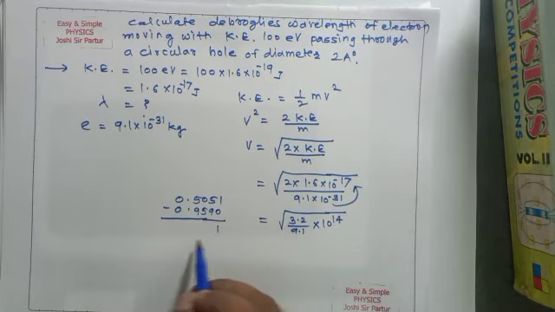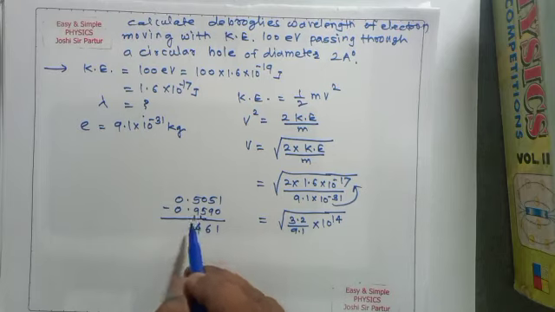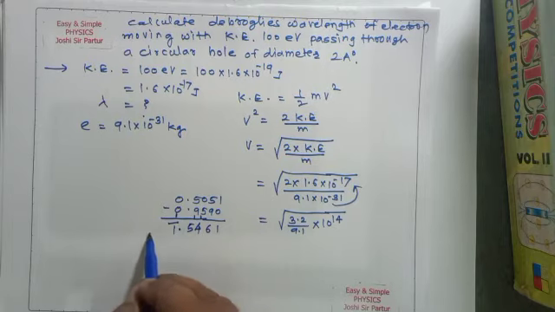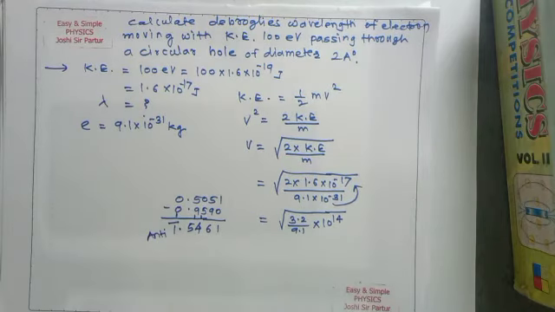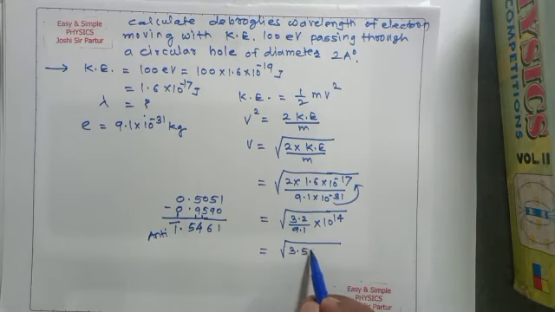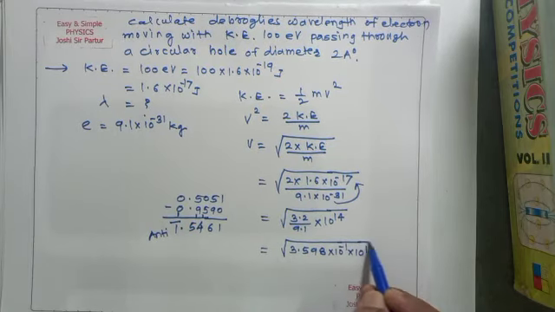When subtracted, 1 is there, 6 is remaining, from 10 4 is remaining, from 15 5 is remaining, and 1 bar will be the characteristic, or it will be minus 1. So antilog for 0.54 in 6, it will be square root of 3.598 into 10 to the power minus 1 into 10 to the power 14.